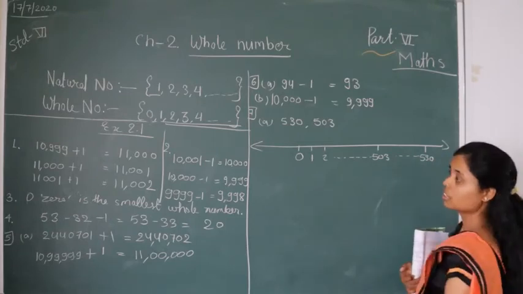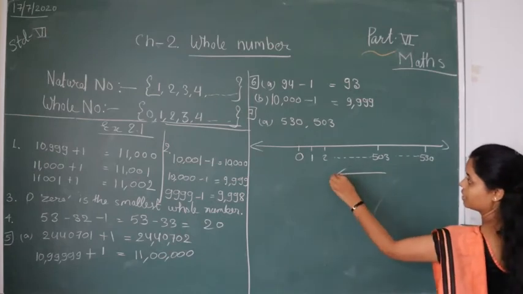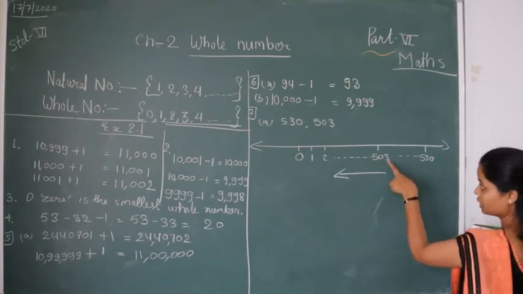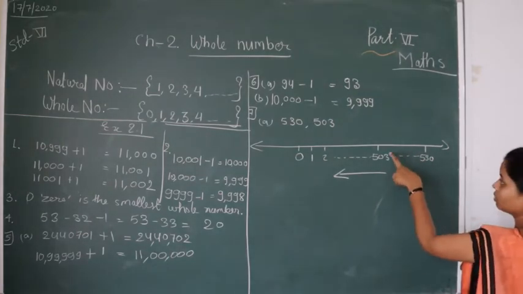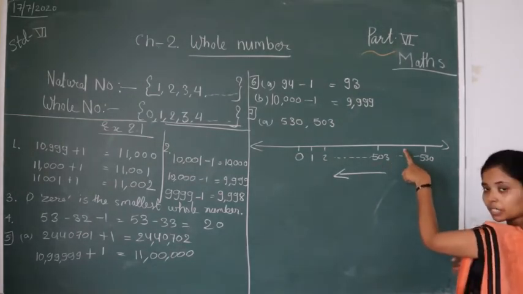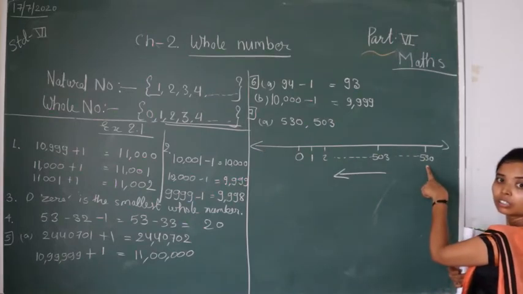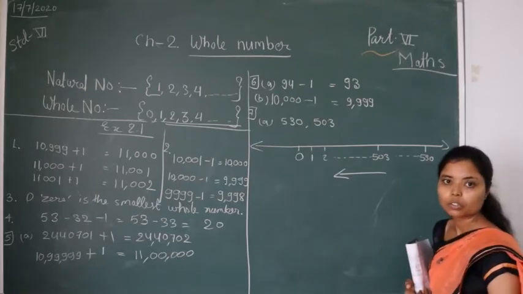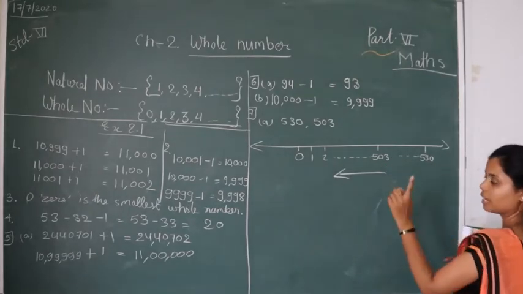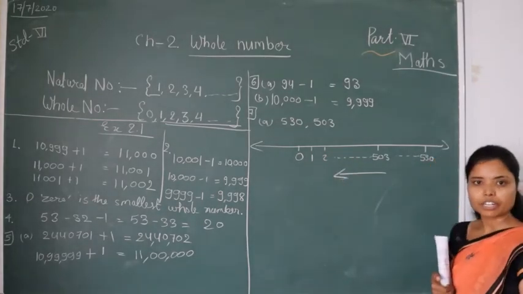Okay, so which is on the left hand side? Look here, this is the left hand side. So 503 appears on the left hand side of 530 on the number line. Okay, understand? That means a smaller number is always on the left hand side.